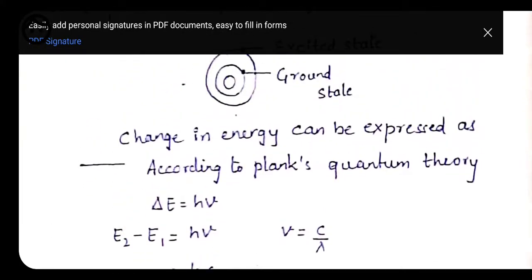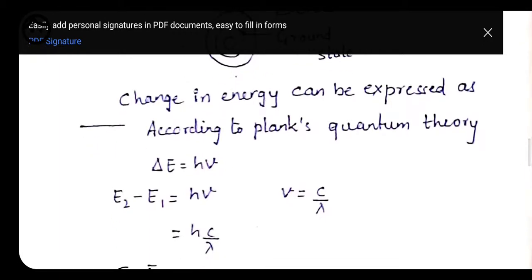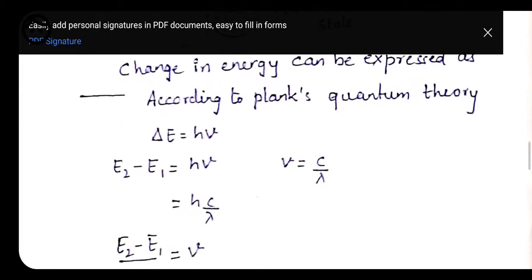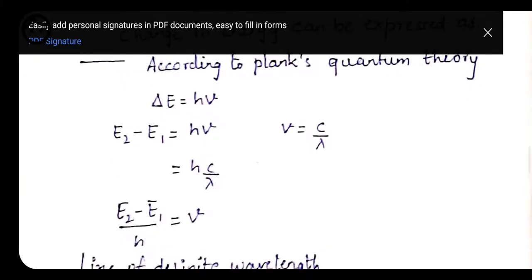Okay, so these wavelengths we are going to calculate. First, this change in energy can be expressed, according to Planck's quantum theory, as del E is equal to h nu. Here del E is the change in energy. This change in energy can also be written as E2 minus E1, where E2 is the final shell to which it jumps and E1 is the initial shell. h is Planck's constant and nu is the frequency. We also know that nu is equal to c upon lambda, where c is the velocity of light and lambda is the wavelength. So we can replace nu by writing c upon lambda.